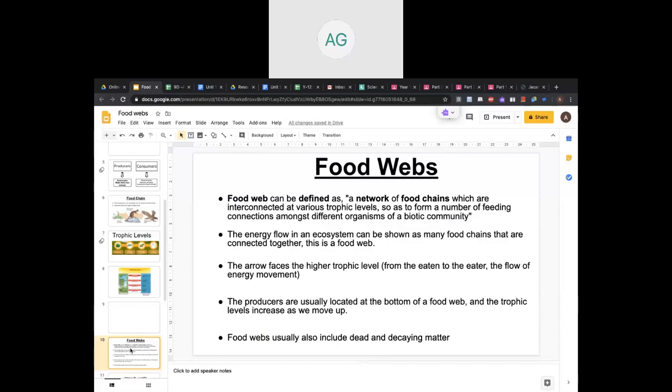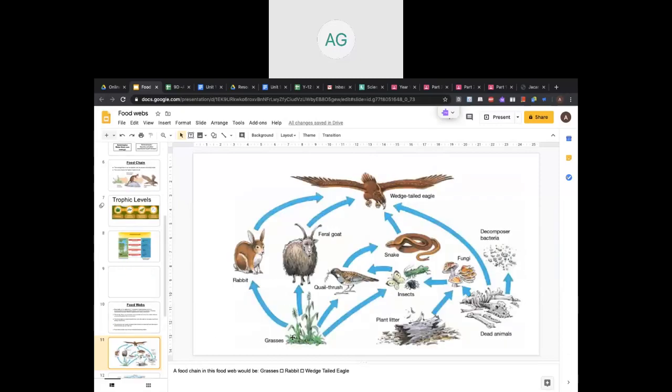So I'll show you an example here. You can see the grasses here, they are the producer. Rabbits eat grasses and the eagle would eat the rabbit. So that is only one food chain, but you can add another one to it because the goat can also eat the grass, and then the eagle can also eat the goat. Also the birds would eat the grass, the snake would eat the birds, and in return the eagle would eat the snake. So you can see the different food chains here, like 1, 2, 3, 4. So there is an interconnection. All of that is a food web when all of them are connected together.